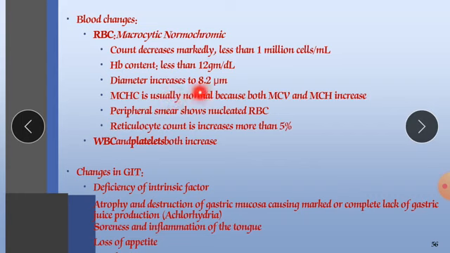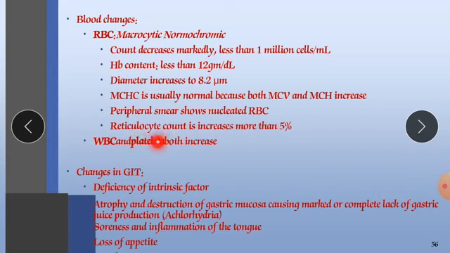Diameter increases to 8.2 micrometer. Mean corpuscular hemoglobin concentration is usually normal, because both MCV, mean corpuscular volume, and mean corpuscular hemoglobin increase. The peripheral smear shows nucleated RBC.